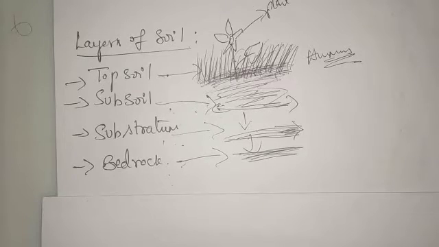Where? Topsoil. Next is subsoil. It is present below the topsoil. Next to the topsoil we have subsoil. It is made up of weathered rock. Weathered rock means due to weathering, the rocks break down into smaller pieces. And it consists of rock, clay, silt and some nutrients which are required for the growing of the plants or the crops.